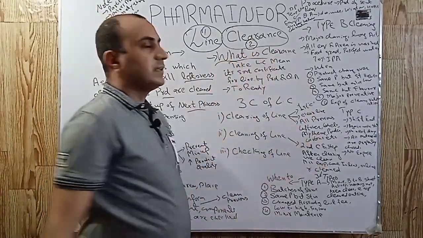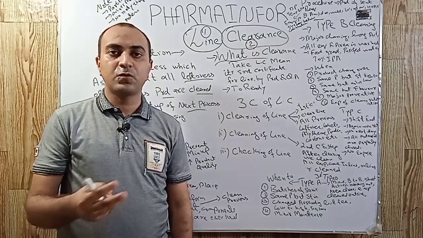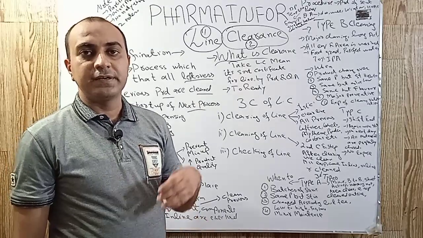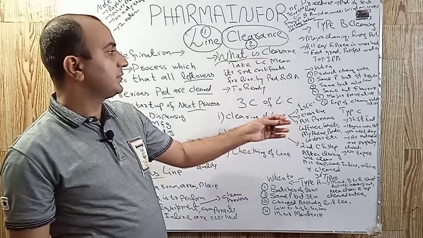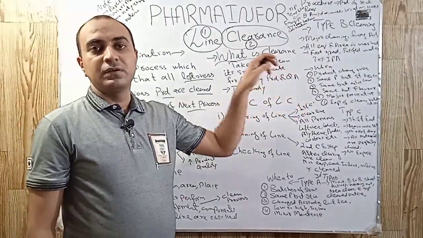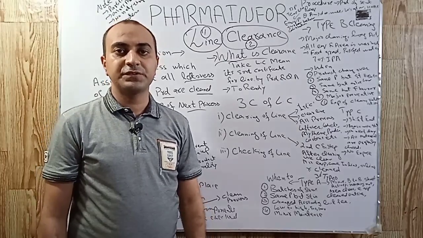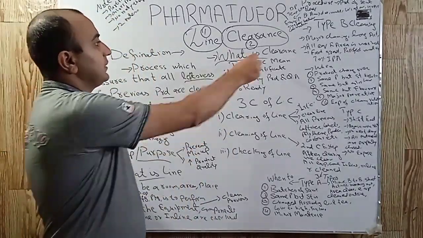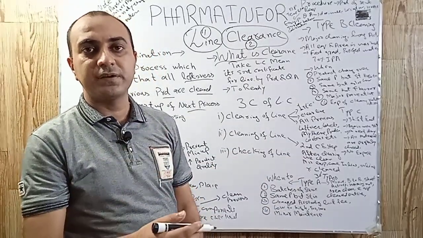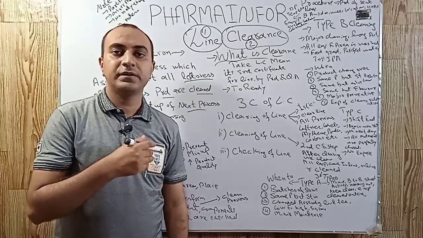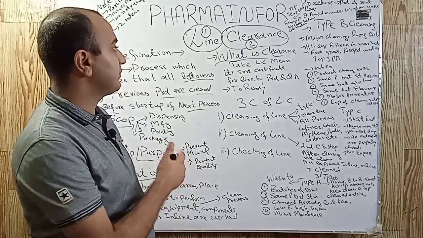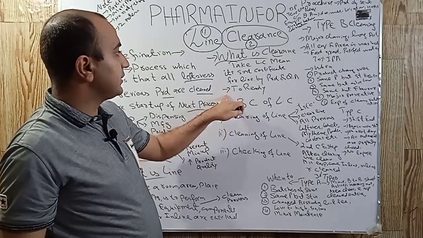So now what is clearance? Clearance is basically a certificate which is awarded by the production pharmacist, then cross checked by the quality assurance pharmacist, to allow the operators to start the manufacturing activity. In clearance, we cross check the clearing and cleaning of our lines, and we allow the manufacturing, packaging or dispensing activity.